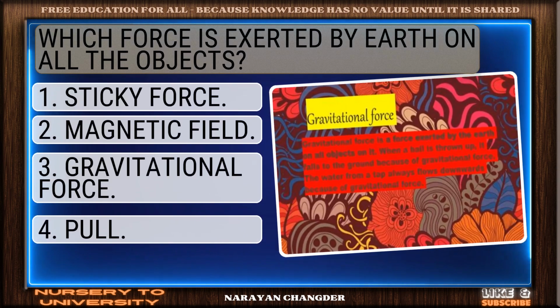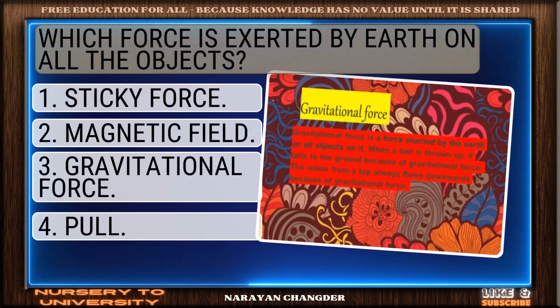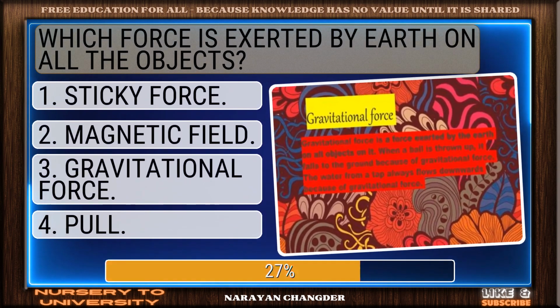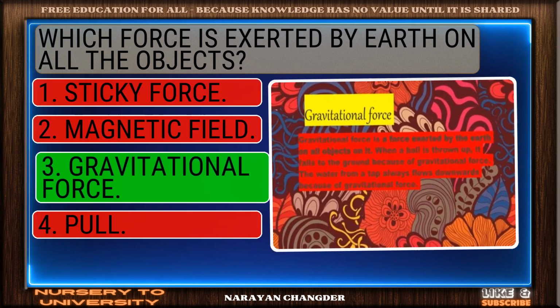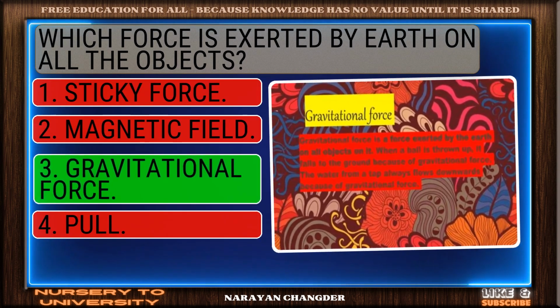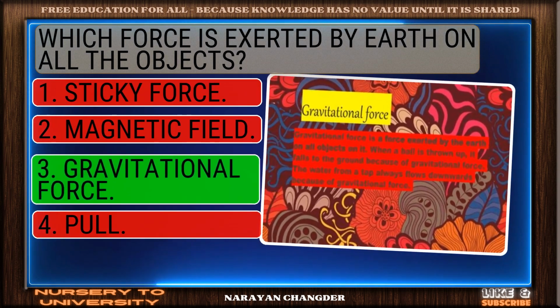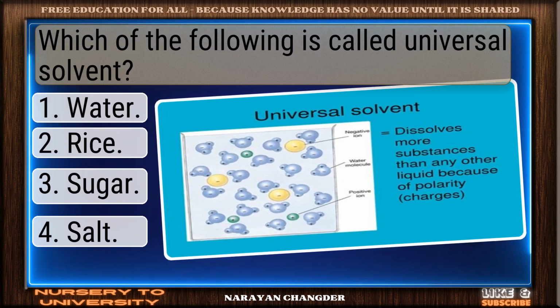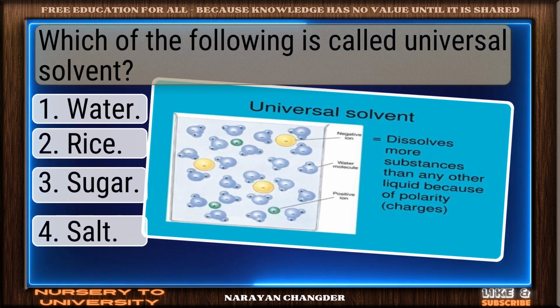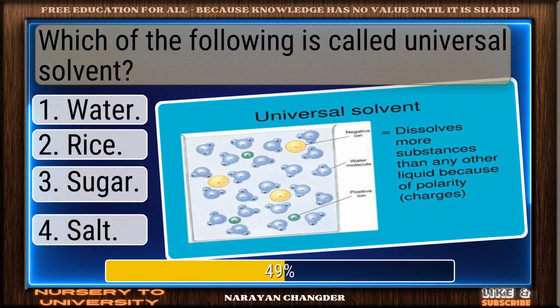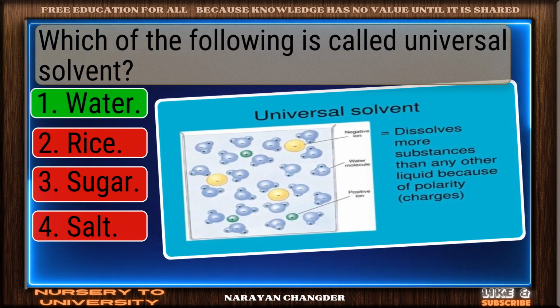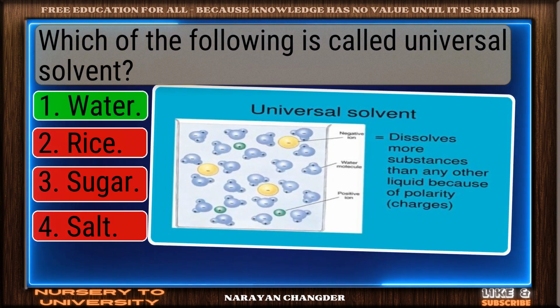Which force is exerted by Earth on all the objects? Smart move. Gravitational force is an accurate answer. Which of the following is called universal solvent? Right again. Water is a valid answer.